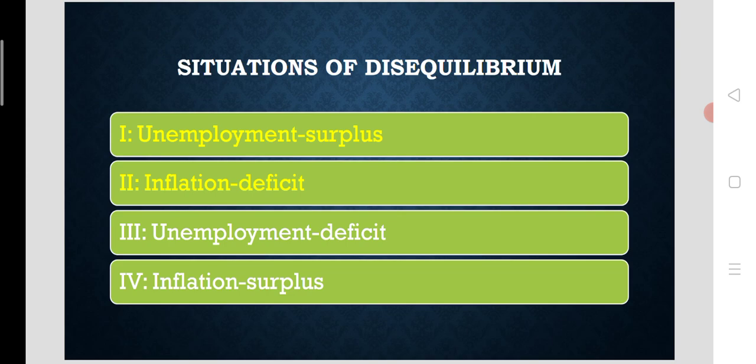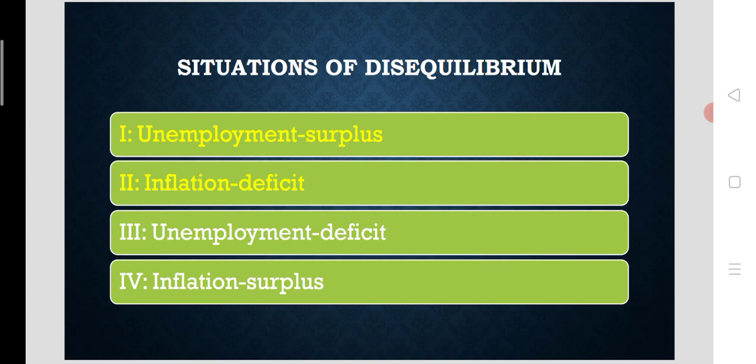So capital outflow will happen, surplus will be reduced, surplus will be wiped out ideally. That means unemployment will be removed, surplus will be removed. The overall equilibrium will be possible through expansionary fiscal and monetary policy.